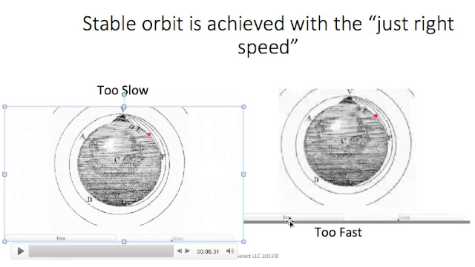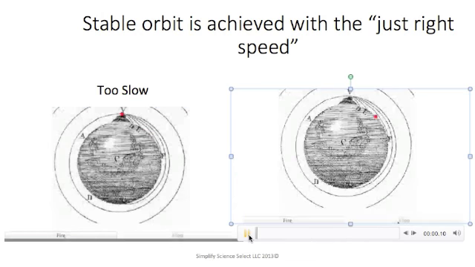Now, if you fire a projectile too fast, like you'll see in this next example, it also does not achieve stable circular motion. Instead, it goes off, may come back on the screen after a little while, but basically it achieves what we call escape velocity. So in order to achieve stable circular motion, you have to have just the right speed.